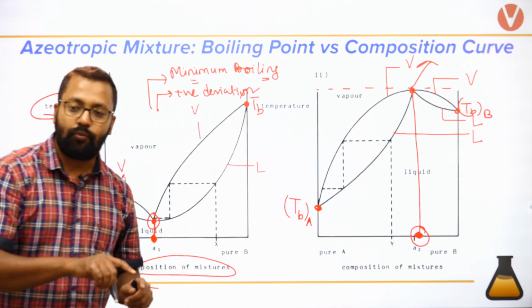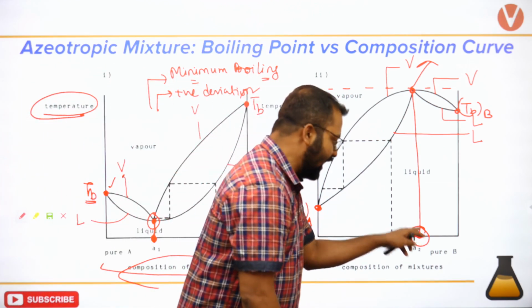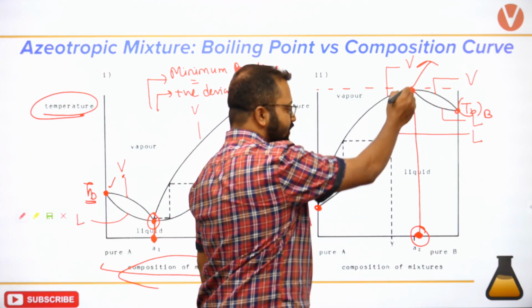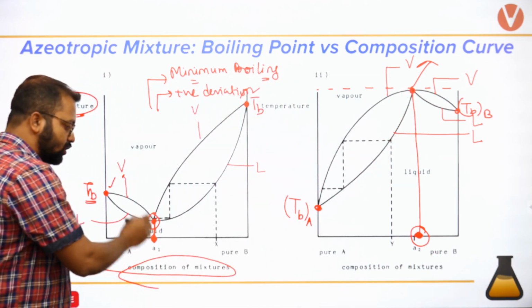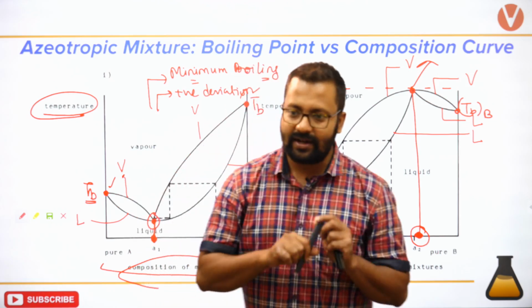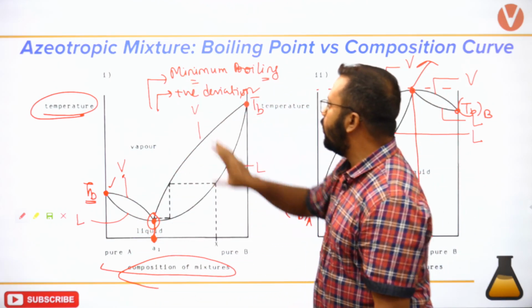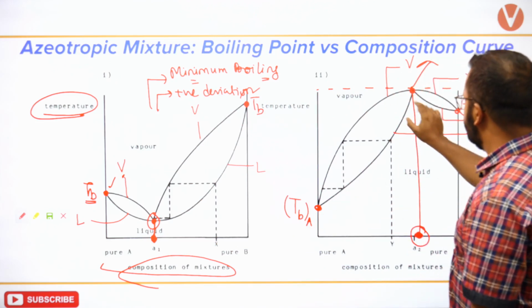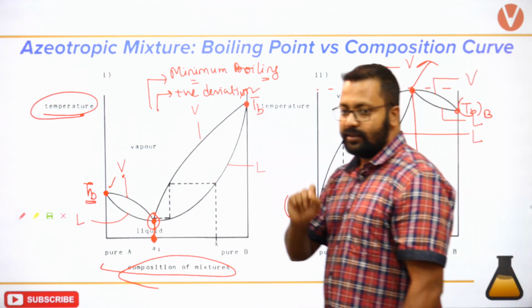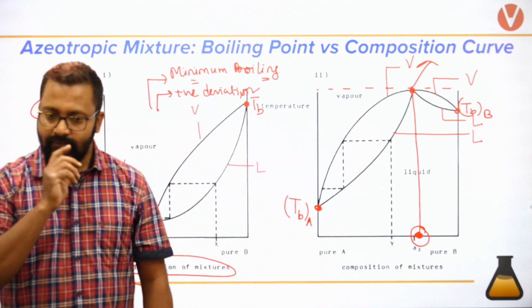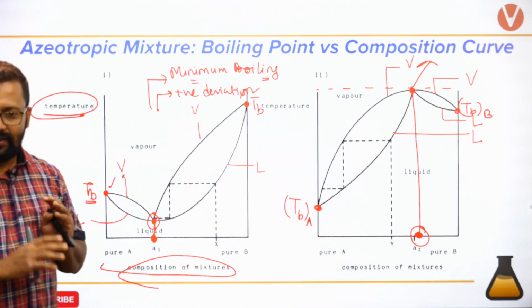Not at all compositions, at that composition when it is highest, at that composition when it is lowest. Is that understood? At that composition when it is lowest for minimum boiling, and that composition when it is highest for maximum boiling, we obtain the azeotropic mixture. Okay, is that understood?